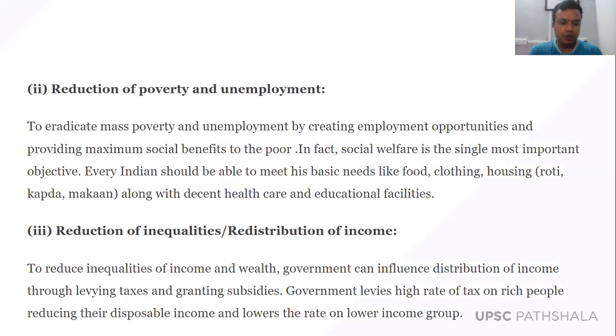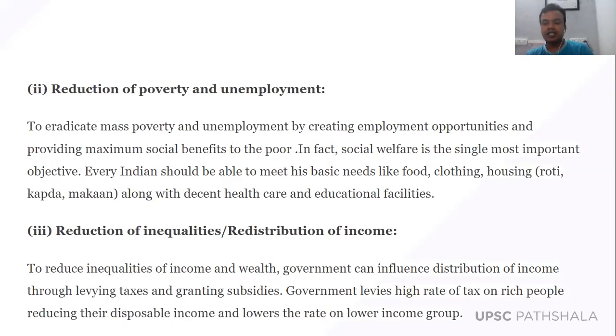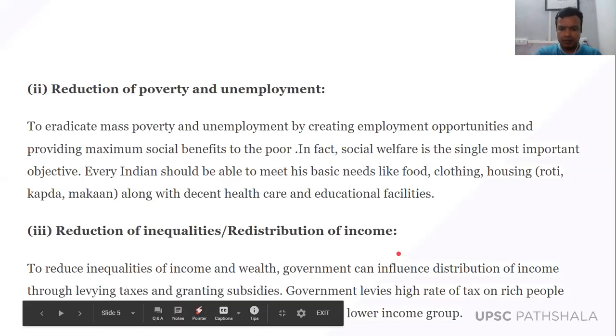So to reduce inequality, this is again one of the important DPSP of the Constitution of India. We have seen that in the DPSP, Article 39 says that the government shall make such policies which will create an equal distribution of all economic resources among the citizens of India. So to reduce inequalities of income and wealth, government can influence the distribution of income through levying taxes and granting subsidies. That we know.